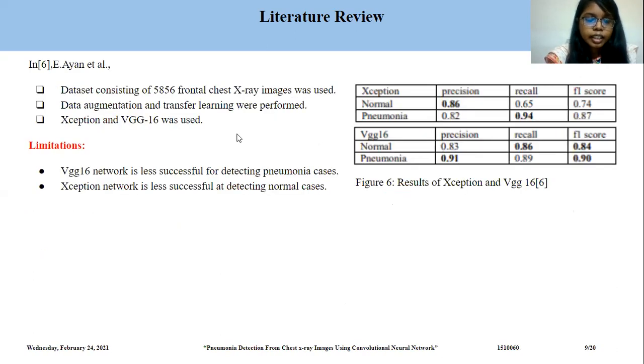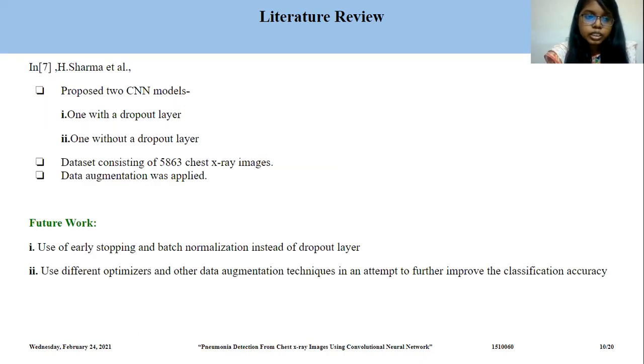In reference 6, E. Ian and others proposed two models, Xception and VGG16, where the VGG16 network is less successful for detecting pneumonia cases and the Xception network is less successful at detecting normal cases.